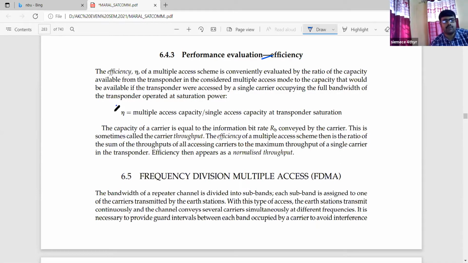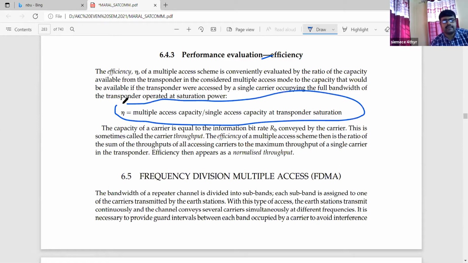So the formula to find the value of eta, that is the efficiency: eta equals the multiple access capacity divided by the single access capacity at transponder saturation. The capacity of a carrier is equal to the information bit rate, R_B, conveyed by the carrier. The information bit rate is the useful part. This is sometimes called the carrier throughput, that is, the input we are feeding to the system.